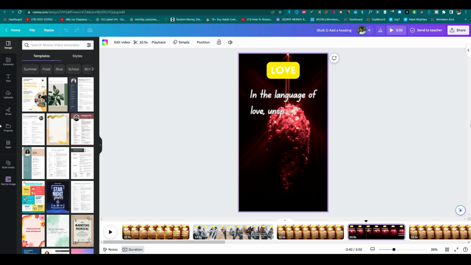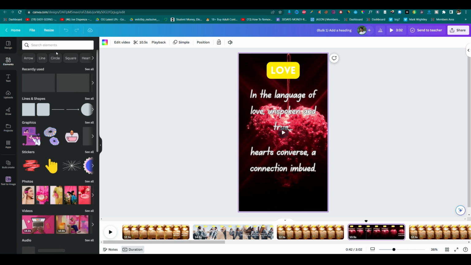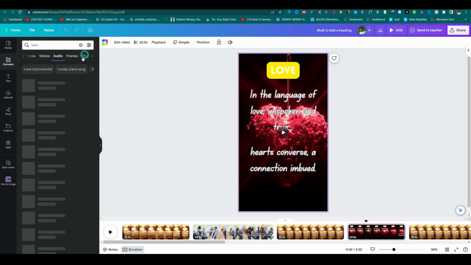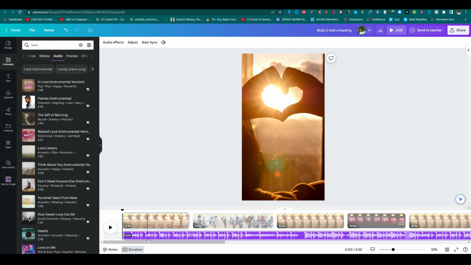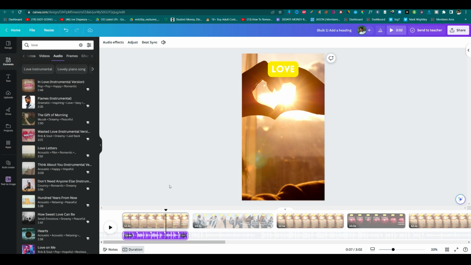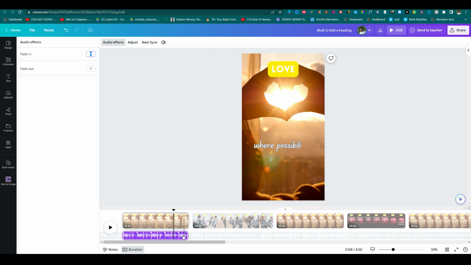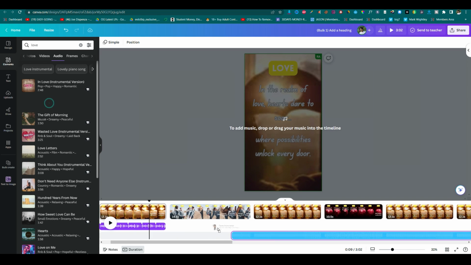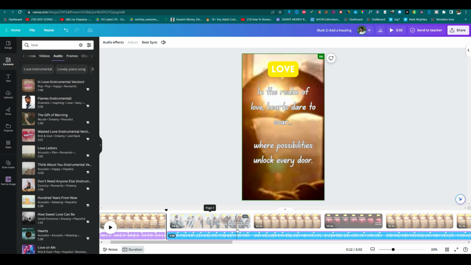Some additional parts I would like to add to this tutorial. You can add music to it as well. For this, you need to go to this element section, and any of the music that you can find inside the audio section, simply drag it to the editor. You can fix the audio according to your shorts. You can simply adjust your volume. Click on it, go to this option and adjust the volume, and you can select different audio for each of the shorts.